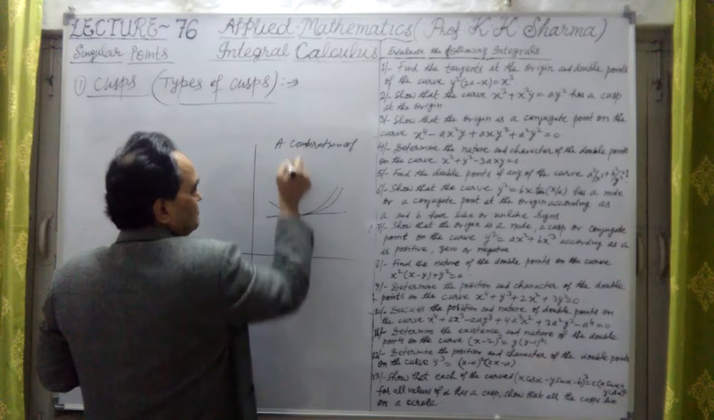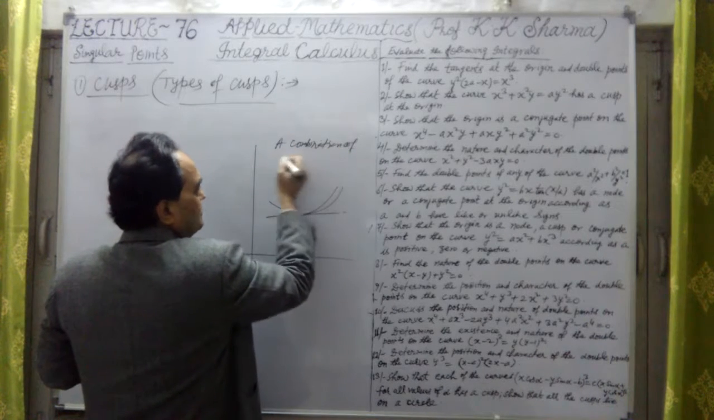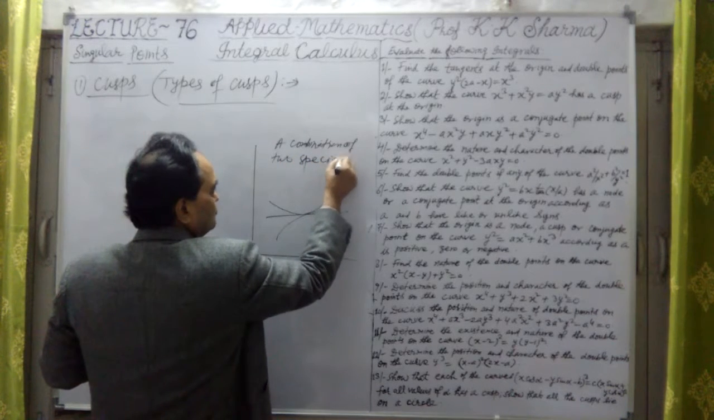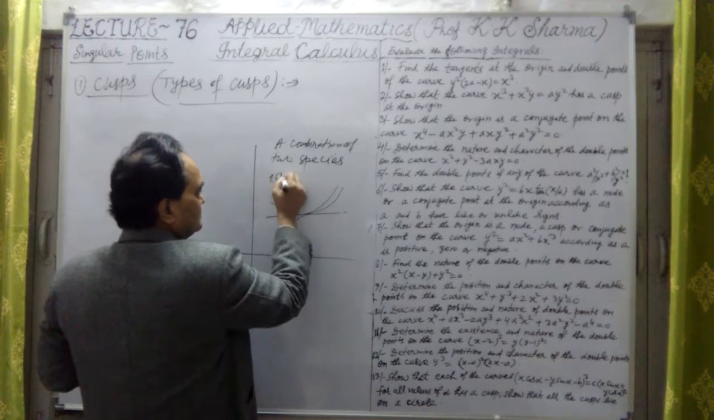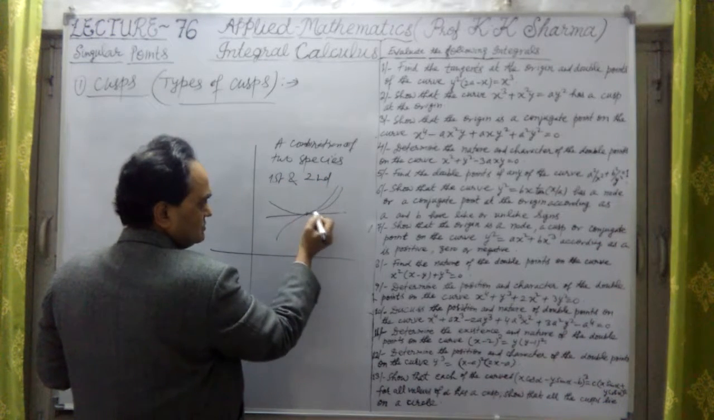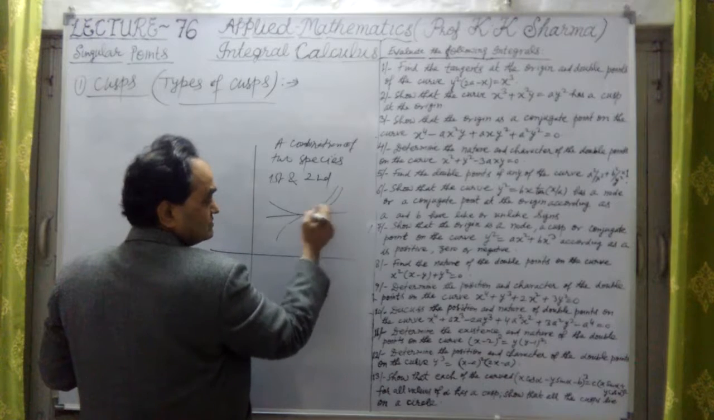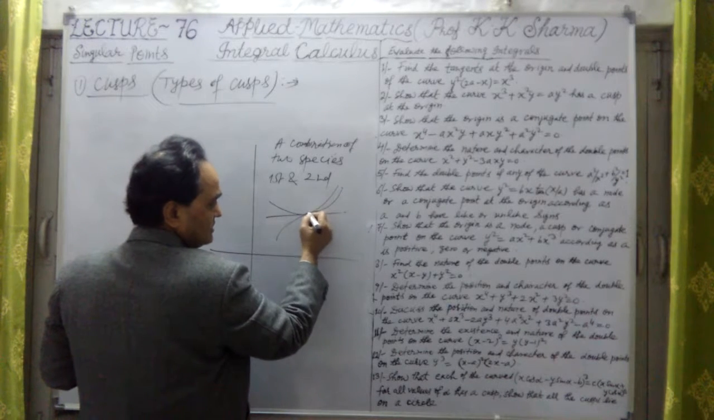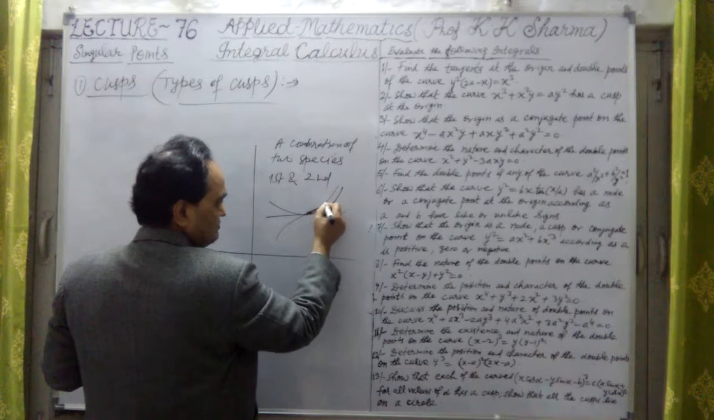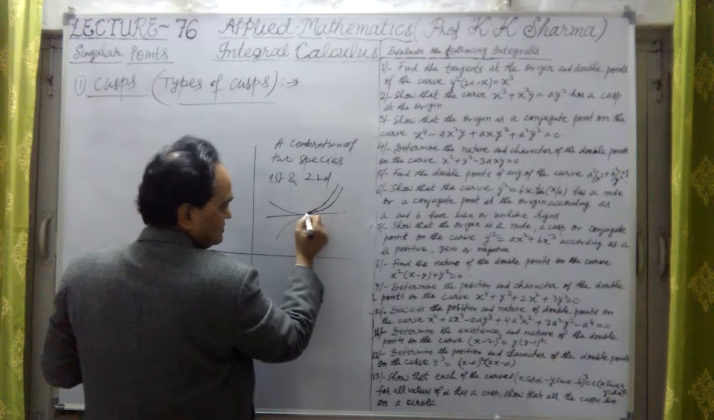and this is known as point of inflection here. Combination of two species, first and second. Why? At this point, this is the second kind of cusp. Second kind of cusp. There is a beak type of this, and this is the tangent line.